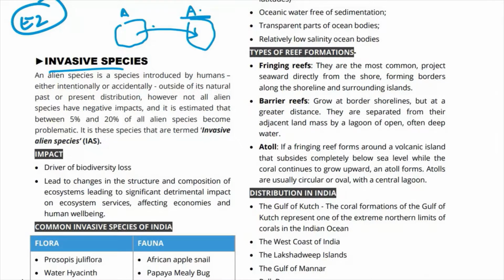ठीक है, सारे एलियन स्पीशीज के नेगेटिव इम्पैक्ट्स नहीं हो सकते. कुछ स्पीशीज ऐसे हो सकते हैं that may fit well and do not have negative impacts in this new environment, in this new place, and so they are alien species, and 5 to 20% of all alien species जो है वो problematic हो जाते हैं, and then when they become problematic उन species को हम क्या बुलाते हैं? We call them invasive alien species.